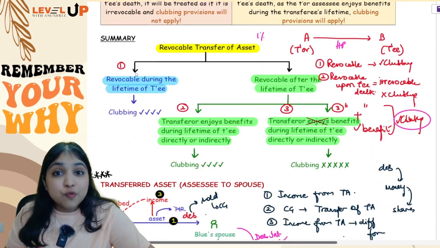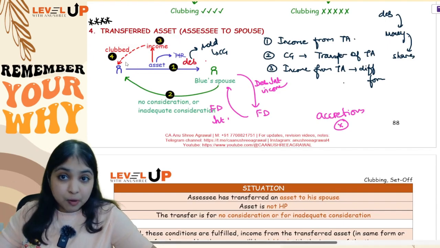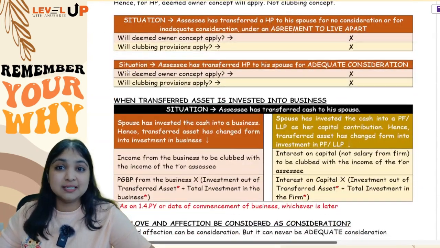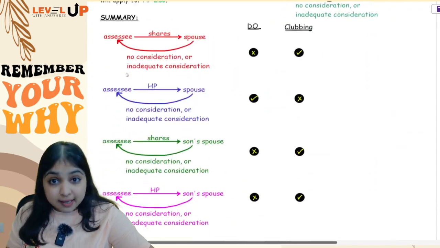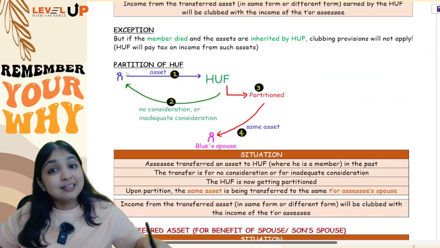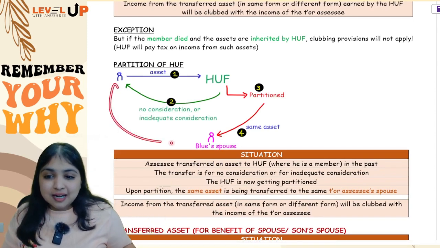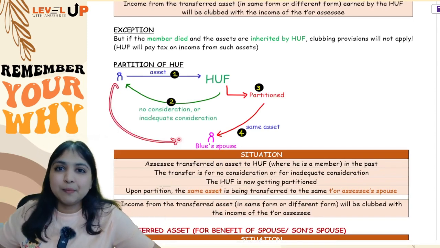Then we spoke about revocable transfer of asset. Then we spoke about transfer of asset to spouse for no consideration or inadequate consideration, transfer of asset to son's spouse, and then transfer of asset to HUF. And now one more point we learnt, HUF is getting partitioned and the same asset is coming back to that transferor's spouse. Again clubbing provisions will apply.